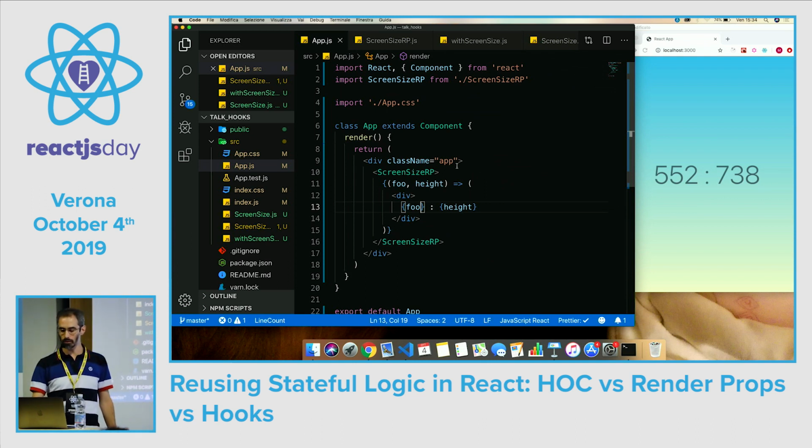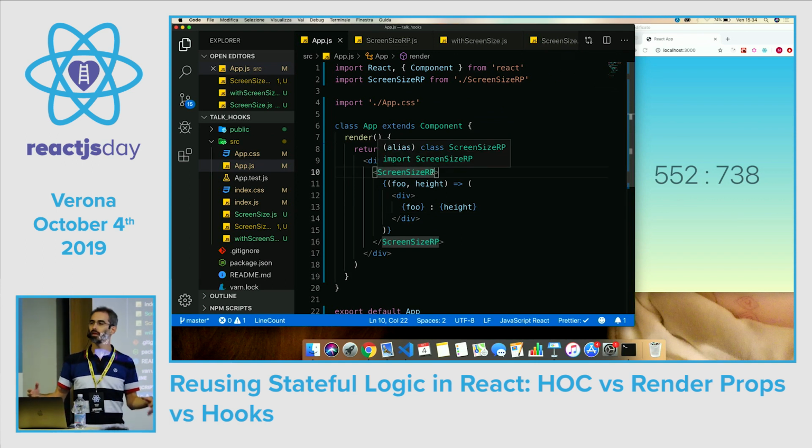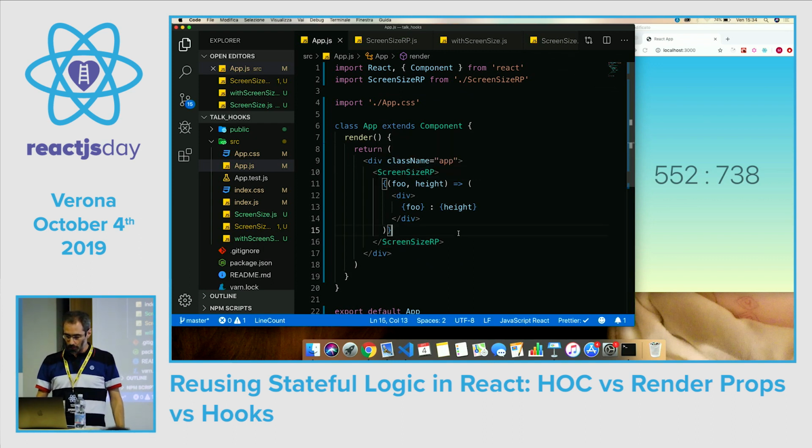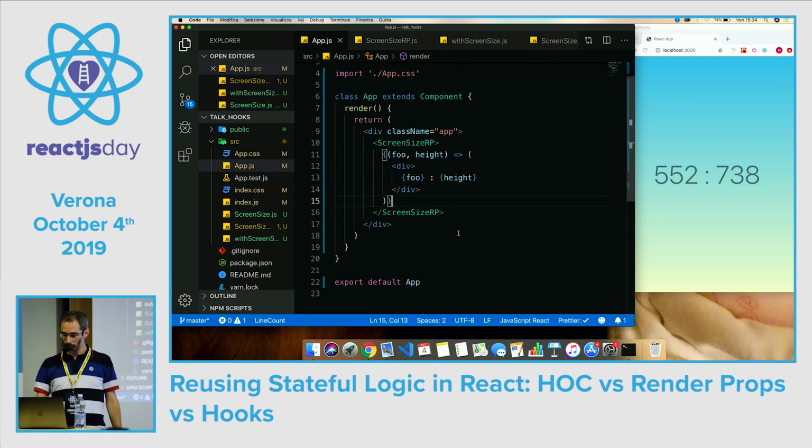So if we wanted to configure this component passing it some props, let's suppose that this is the query component from Apollo after 2.1 and before the hooks. If we want to pass variables for the query, we can here pass variables that come from the state of the component, because here we are inside of the render function. So we have solved all of the three problems that we had with the higher order components.